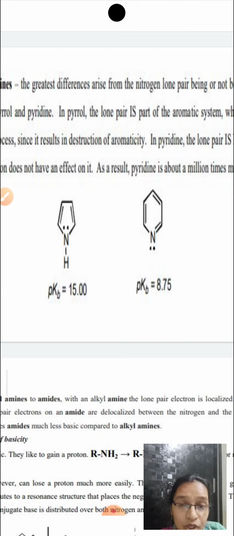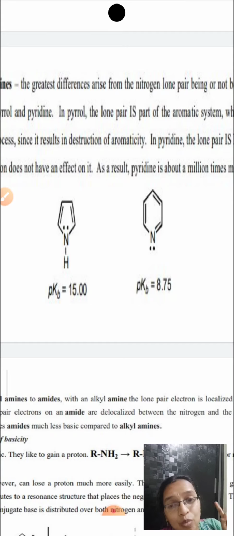Now the lone pair of electrons on the pyridine nitrogen can be readily available for protonation. When it is readily available, it can easily donate, and therefore basicity will be more. So if you compare the basicity of pyrrole and pyridine, pyridine is found to be more basic than pyrrole. Why?